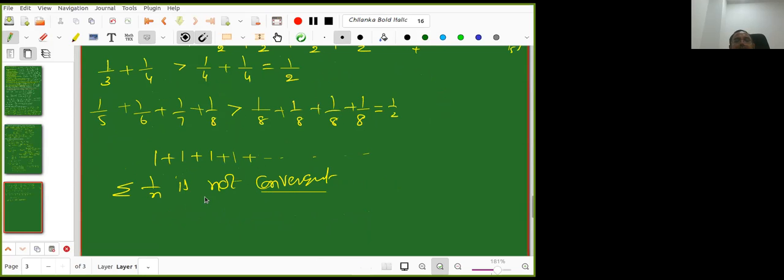So I will use this to prove primes are infinite in the next class. Those who have a class, please leave now. I hope other people have a class, so it is not good to continue now. I'll stop here.